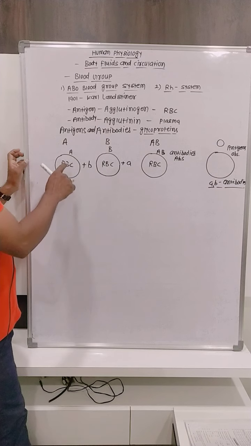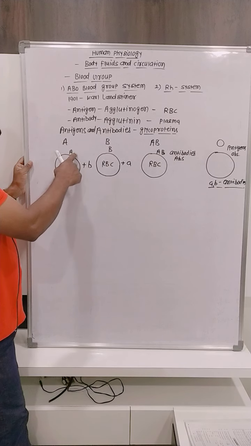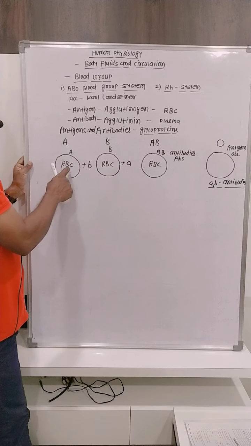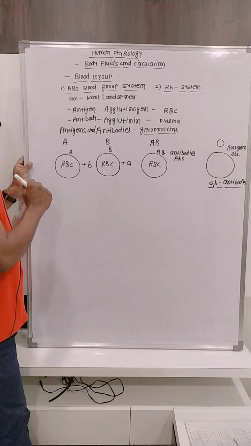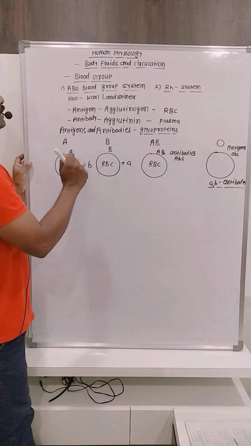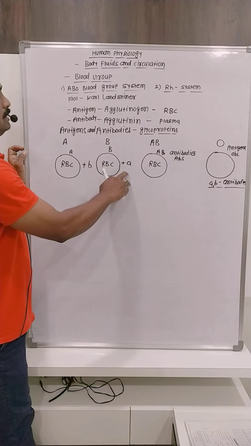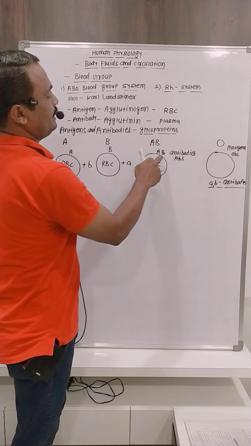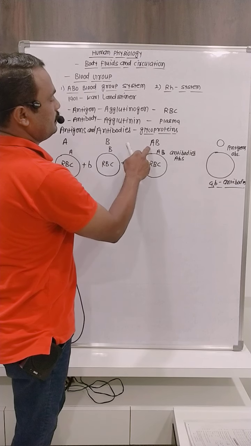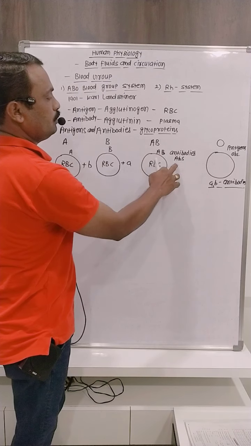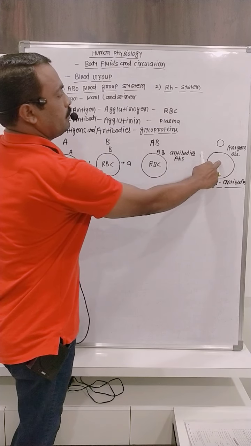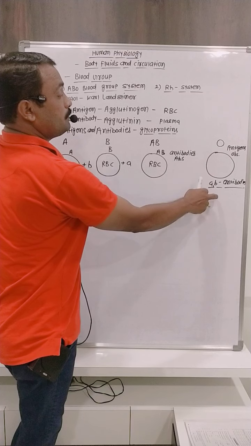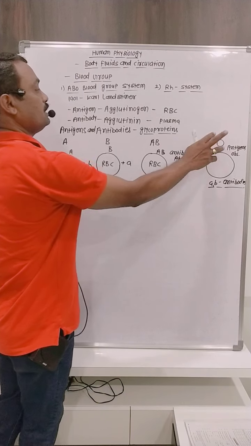Here in the A blood group, whenever A antigens are on the surface of RBCs and B antibodies are in their plasma, that person's blood group is A. When B antigens are on the surface of RBCs and A antibody is there, the blood group is B. When both antigens are present on the surface of RBCs, the blood group is AB, but antibodies are absent in their plasma. Whenever antigens are absent on the surface of RBCs but both antibodies are present in plasma, the blood group is O.